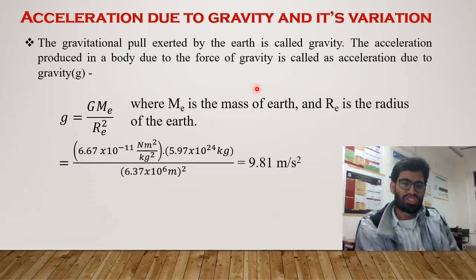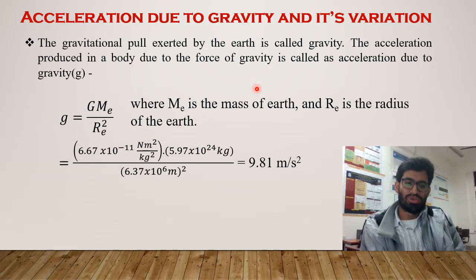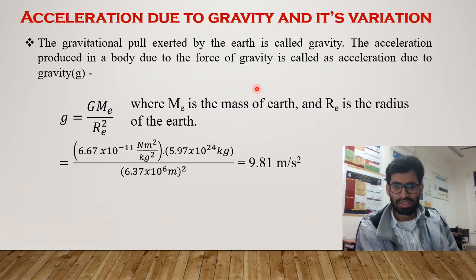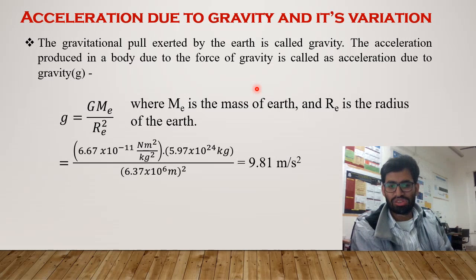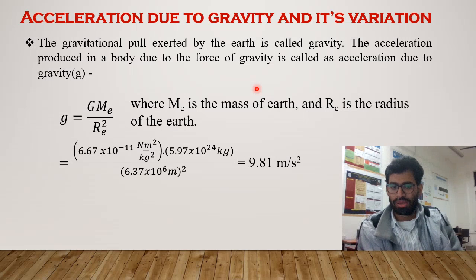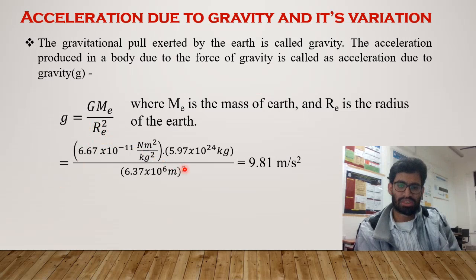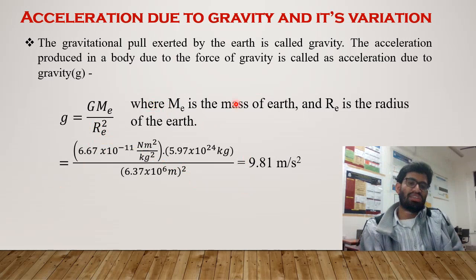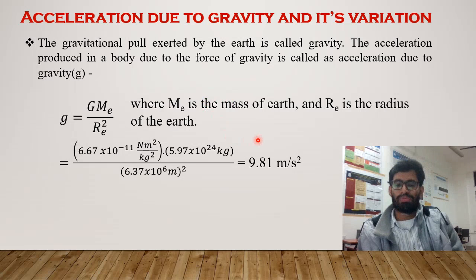It is denoted as g, and g is equal to the universal gravitational constant G times the mass of the Earth, which is 5.97 × 10^24 kg, divided by the square of the radius of the Earth. The radius of the Earth is 6.37 × 10^6 meters. So the acceleration due to gravity is equal to 9.81 m/s².